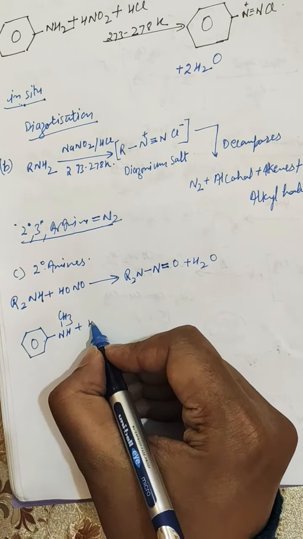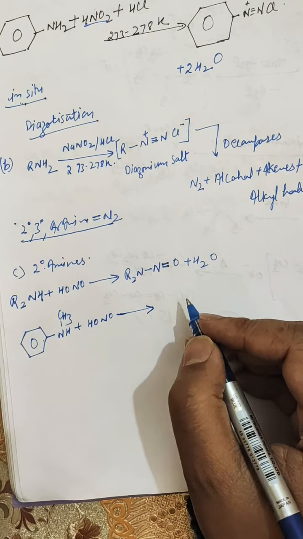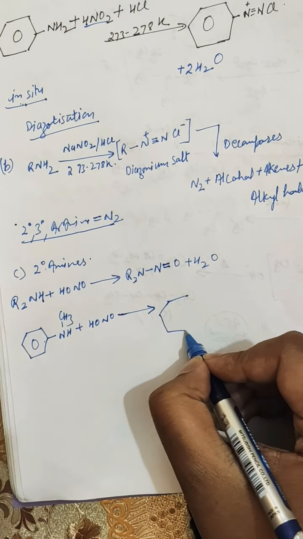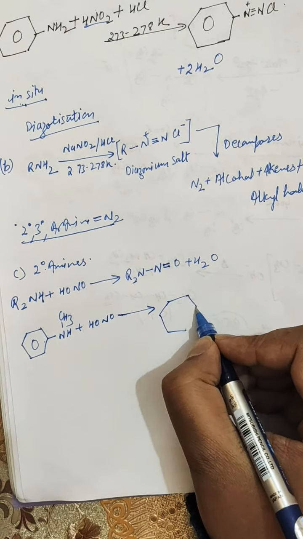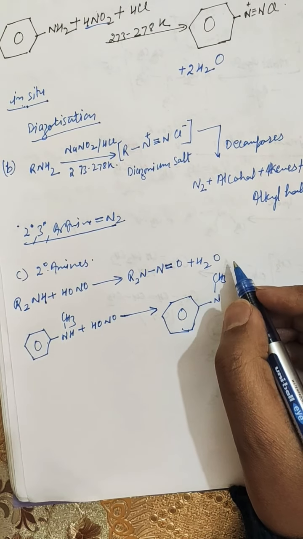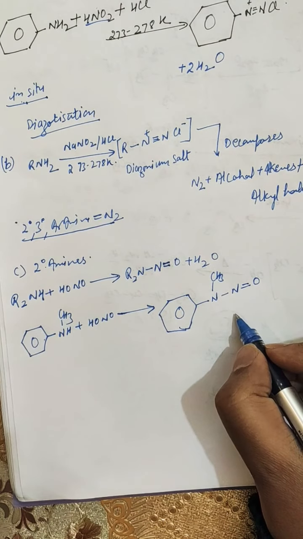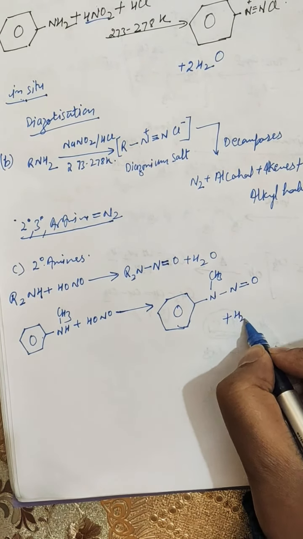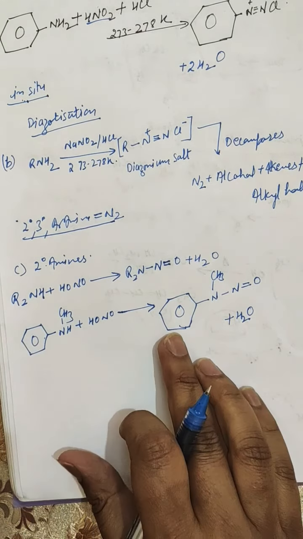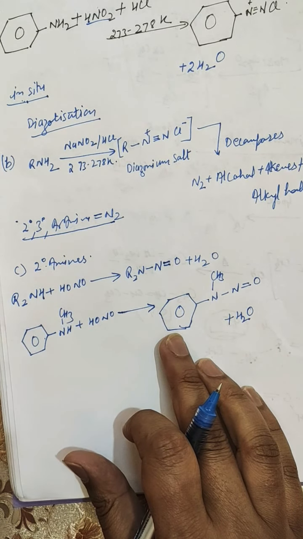HONO or HNO2, both are the same thing. So the secondary aromatic amine reacts with nitrous acid, resulting in the formation of N-nitrosoamine, and the product in this reaction is N-nitroso N-methylaniline.